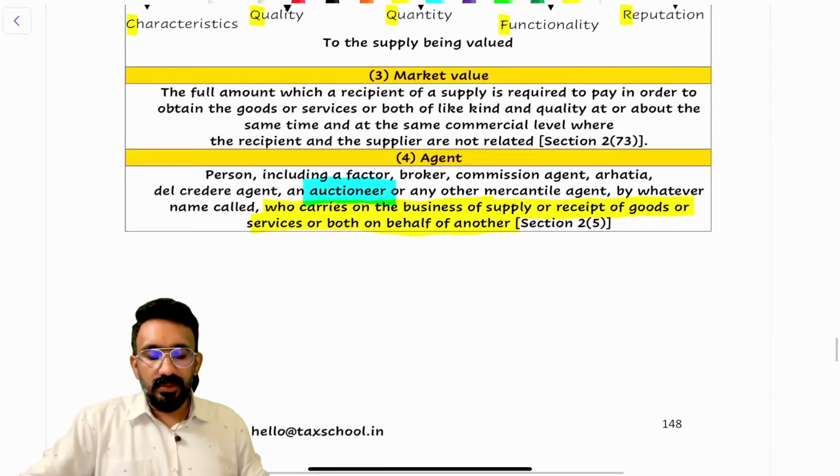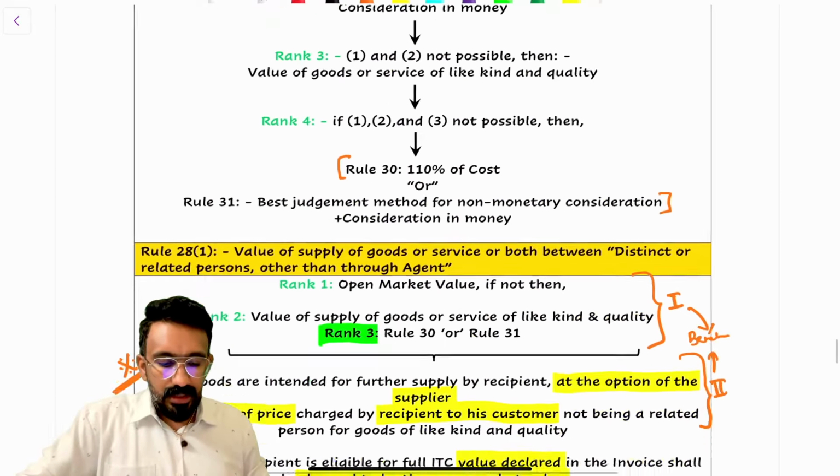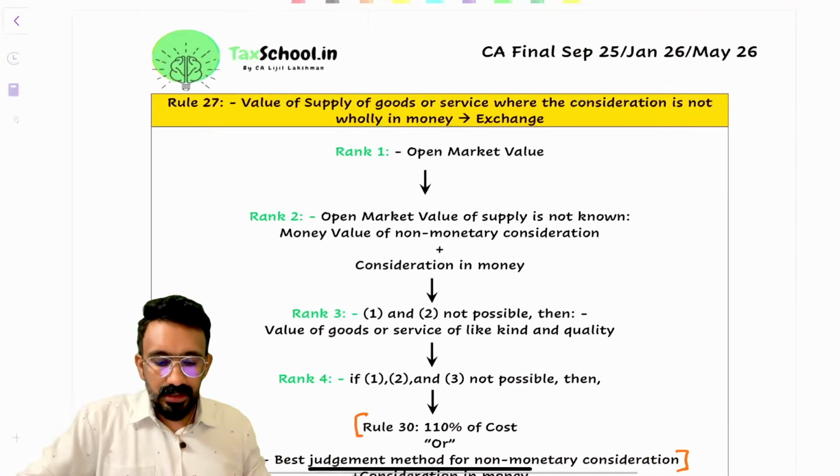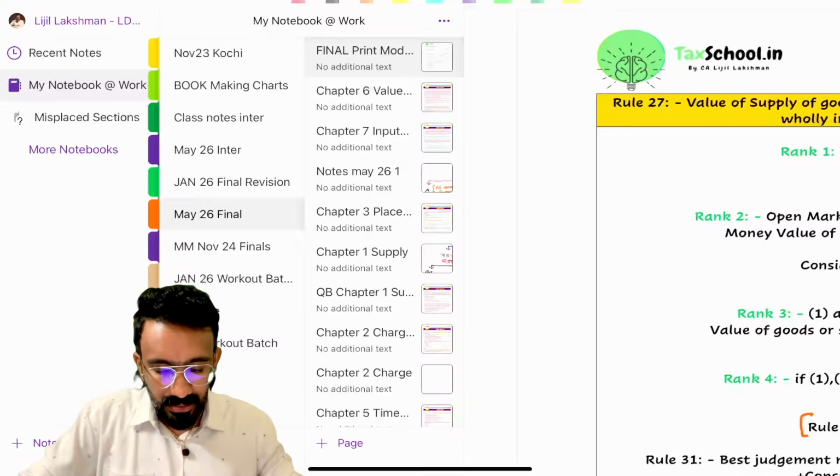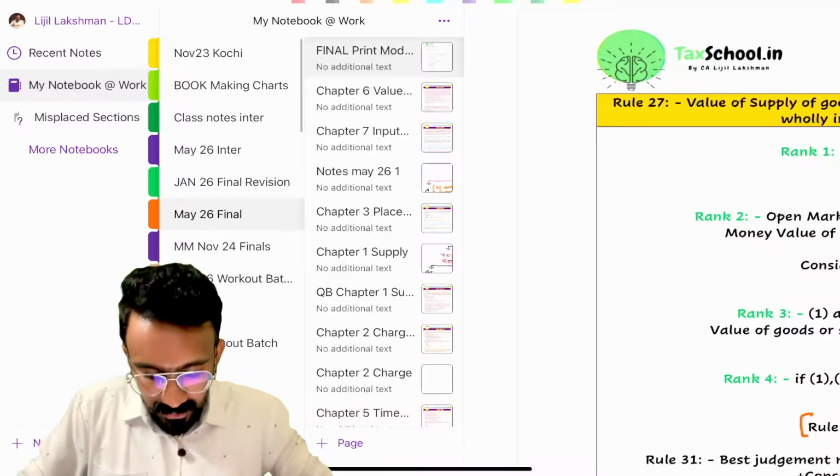Now let's move to valuation rules, and how am I going to test you or discuss the valuation rules? I'm going to show you a chart for you to understand this.